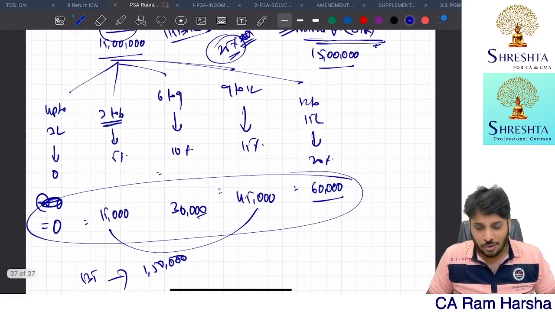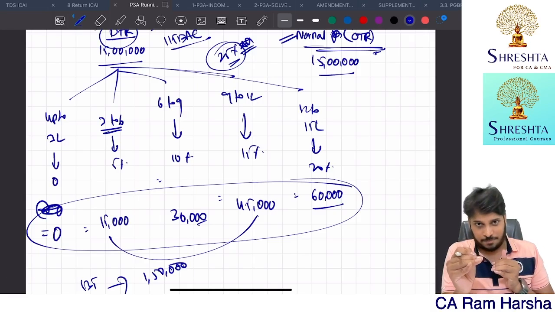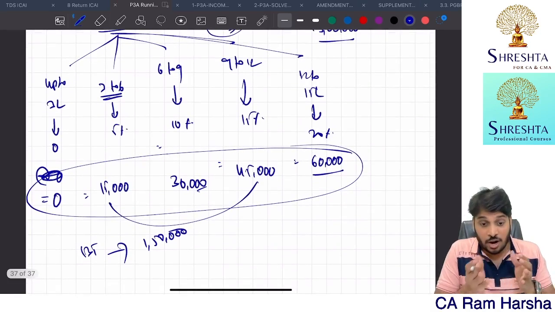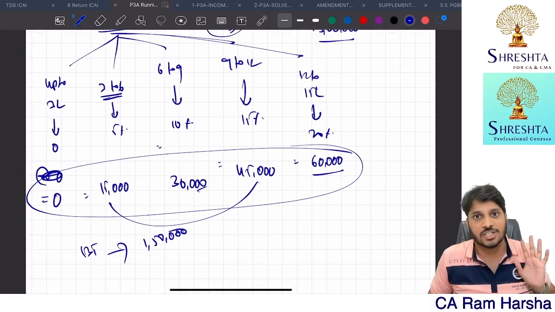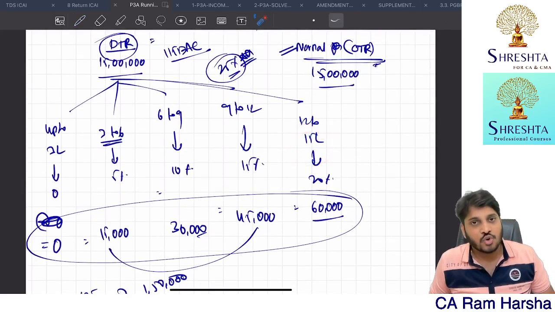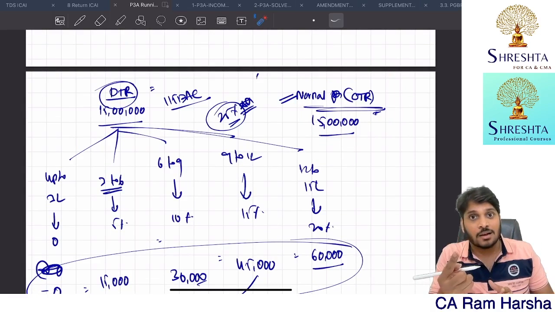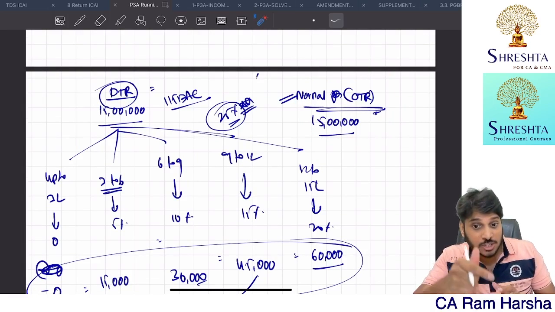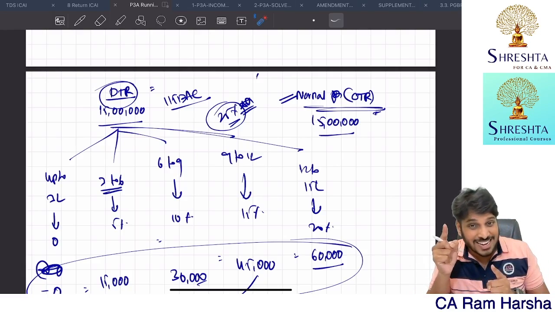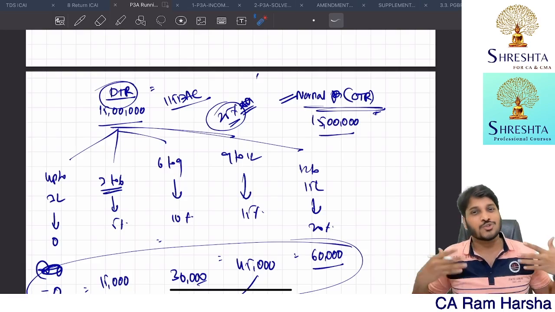But anyhow, if an SSE has income less than or equal to 15 lakhs, only then is there a variation between the default tax regime and the normal tax regime. Once the SSE income crosses 15 lakhs, the tax rate is going to be 30%. Even in the normal tax regime, the moment it crosses 10 lakh, it is going to be 30%. If your income is more than 15 lakh, your tax rate is going to be 30% anyhow. There is not much variation.